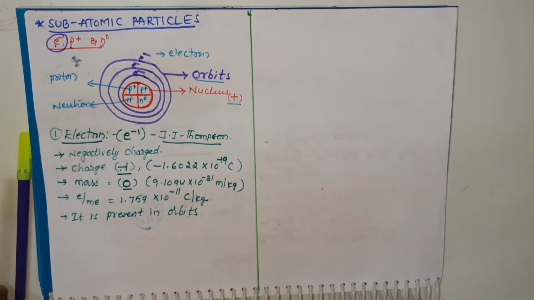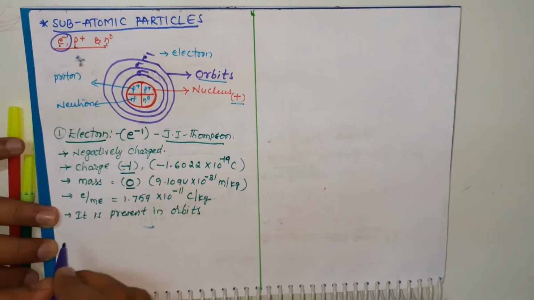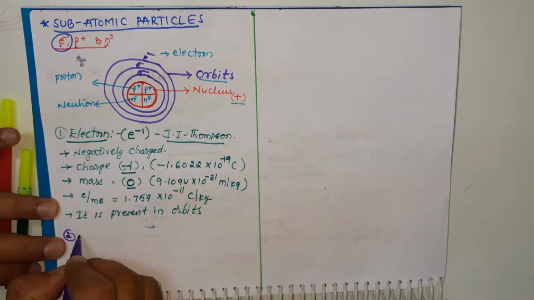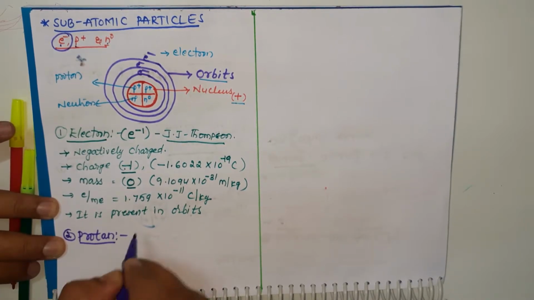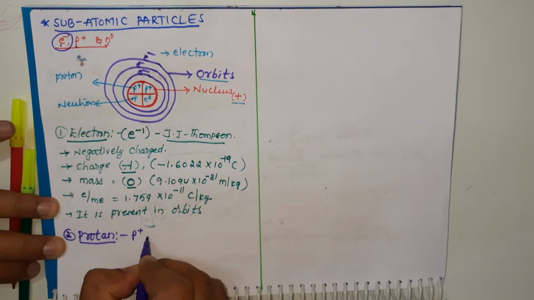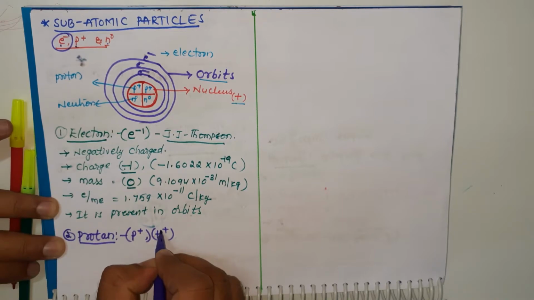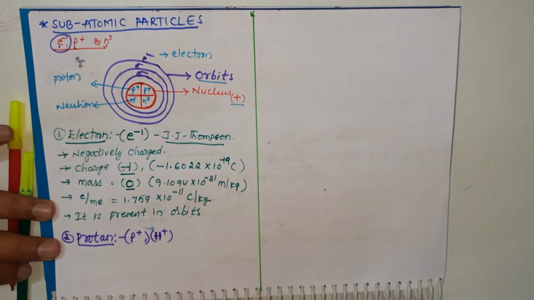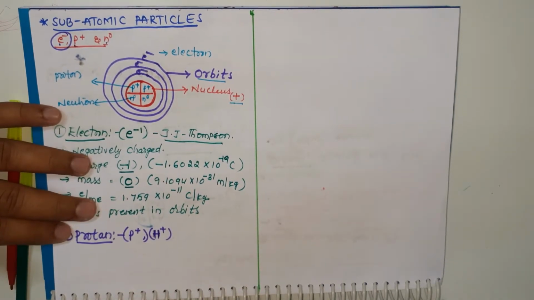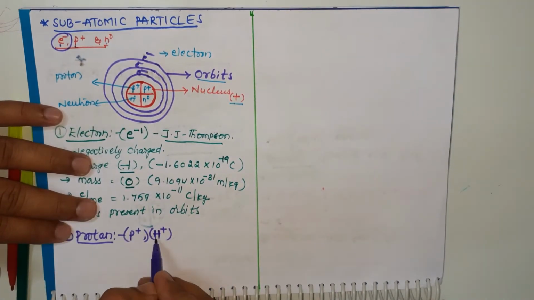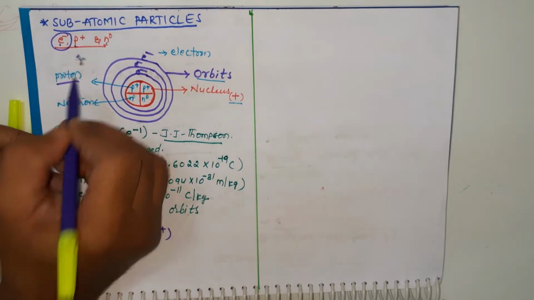Okay students, the second one is proton. We show proton as p plus or H plus ion. Actually, hydrogen has one proton and one electron. If we lose the one electron, that becomes H plus. That H plus ion, as we know, is a proton.